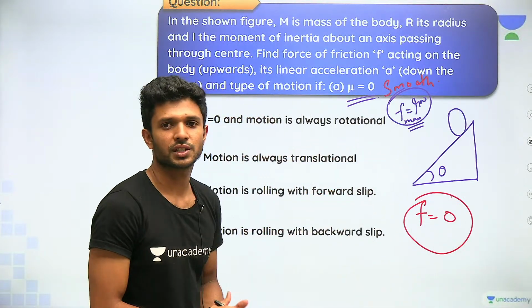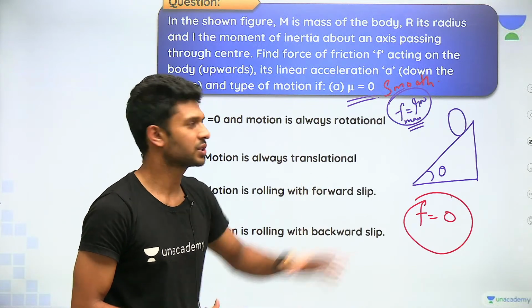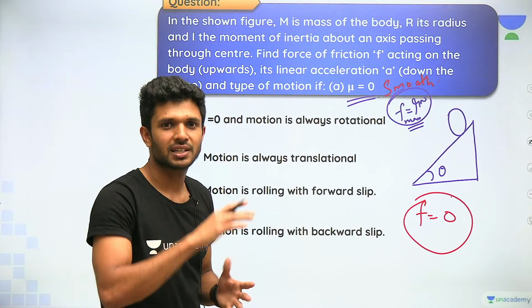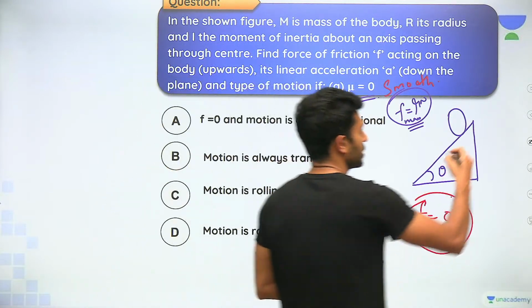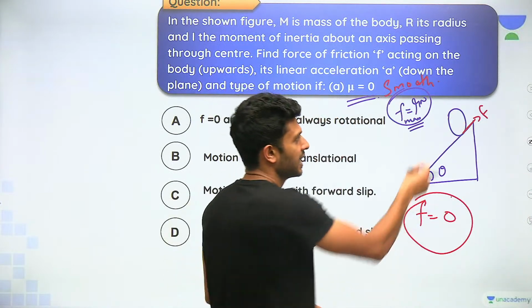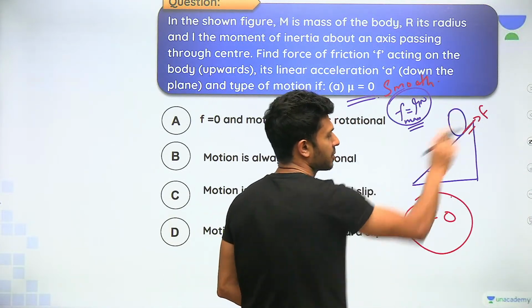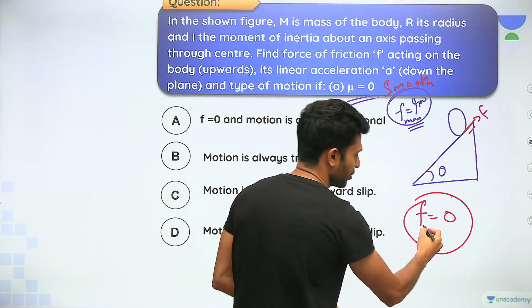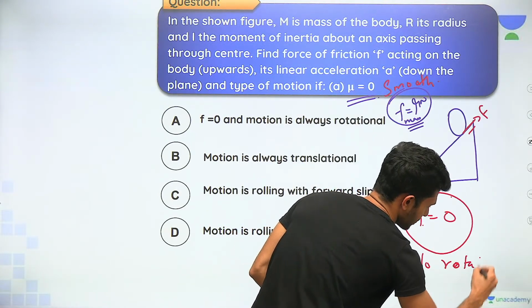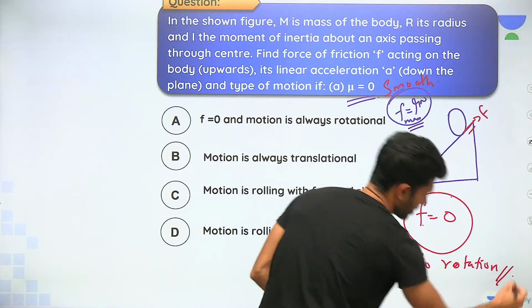If there is no frictional force, what will be the kind of motion this spherical body will be having? Can it rotate? For the body to rotate, we know that this frictional force will be there, and it is this frictional force which is rotating, है ना? So if frictional force is 0, no rotation will be there. We already have learned, right?